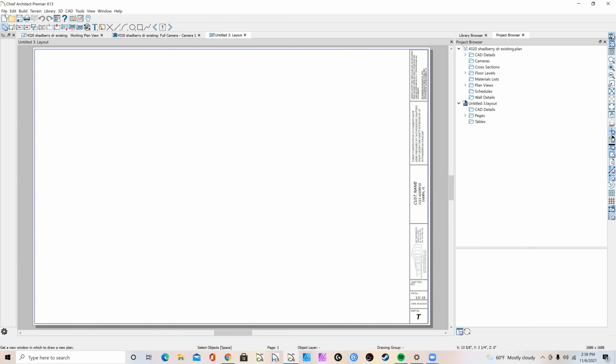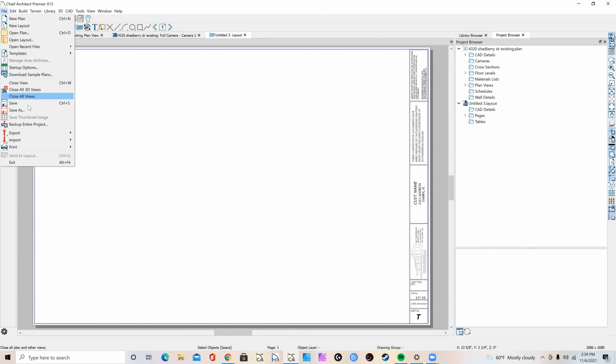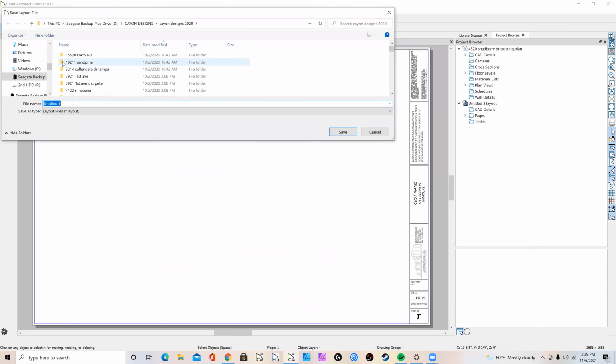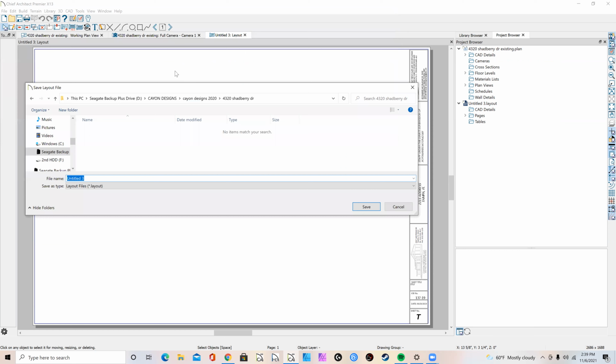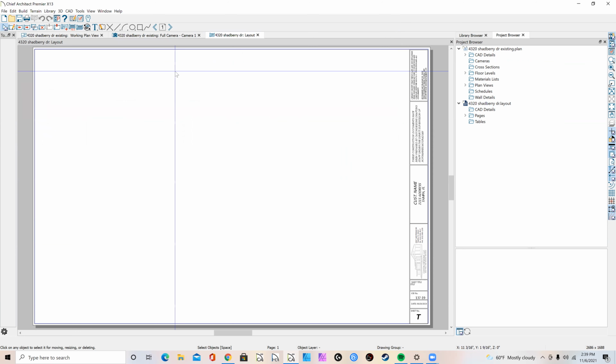We can save this file, Save As. So we're going to go to our folder. It should be right here, Shadberry. And I'm going to put in the address 4320 Shadberry Drive and hit enter.